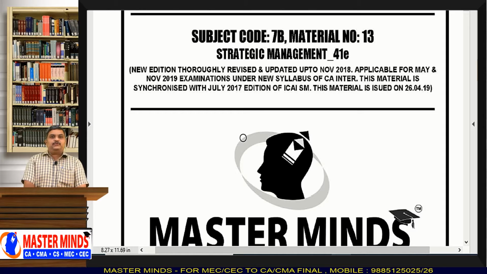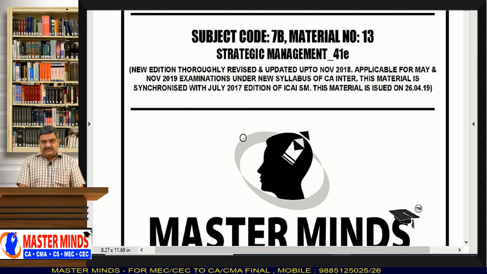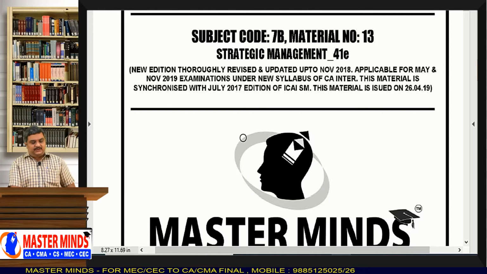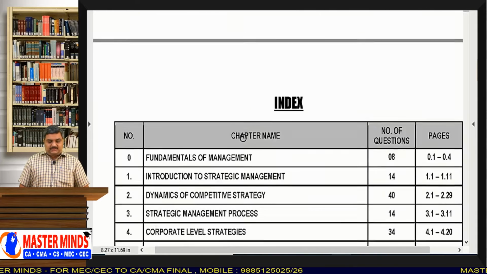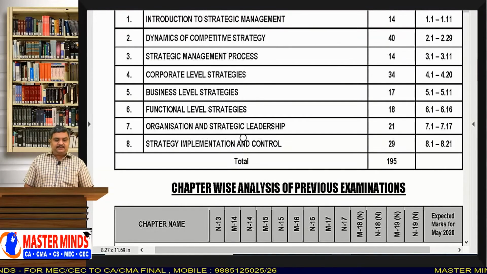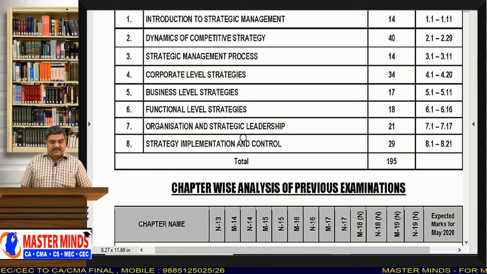Strategic management and EIS together form paper 7, and strategic management is for 50 marks. So, what are the chapters in this strategic management? We have 8 chapters. The first one is Introduction to Strategic Management.